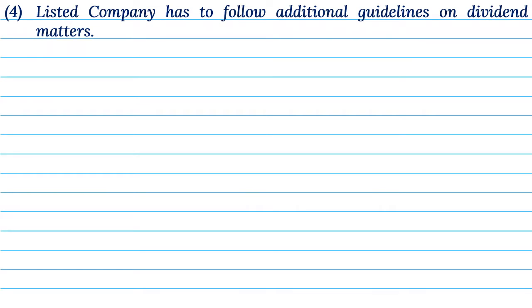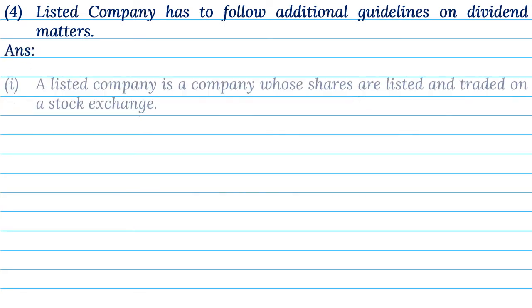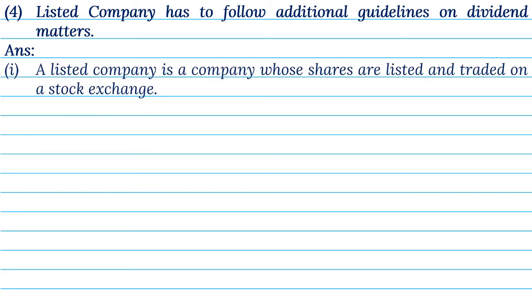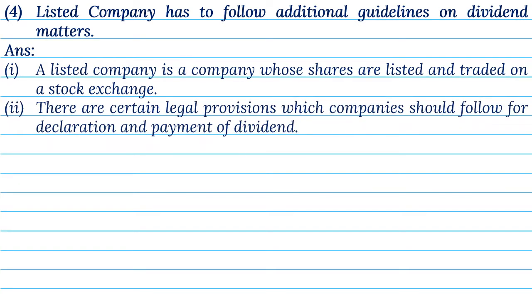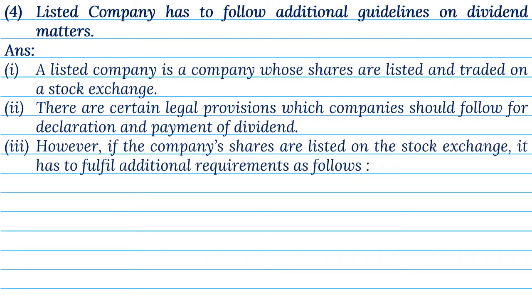4. Listed company has to follow additional guidelines on dividend matters. Answer. 1. A listed company is a company whose shares are listed and traded on a stock exchange. 2. There are certain legal provisions which companies should follow for declaration and payment of dividend. 3. However, if the company's shares are listed on the stock exchange, it has to fulfill additional requirements as follows.